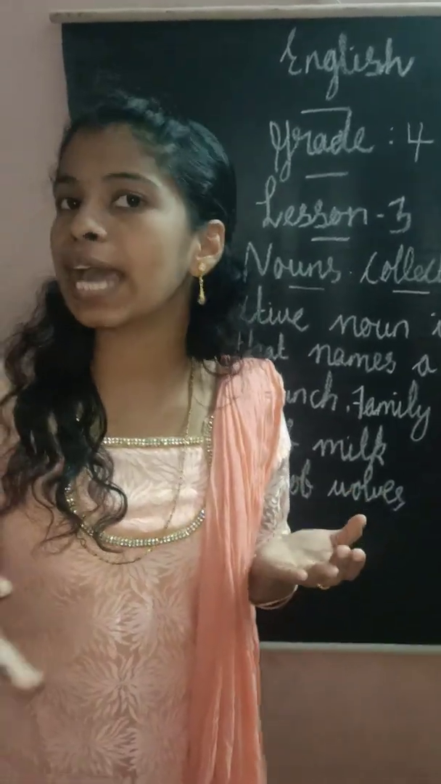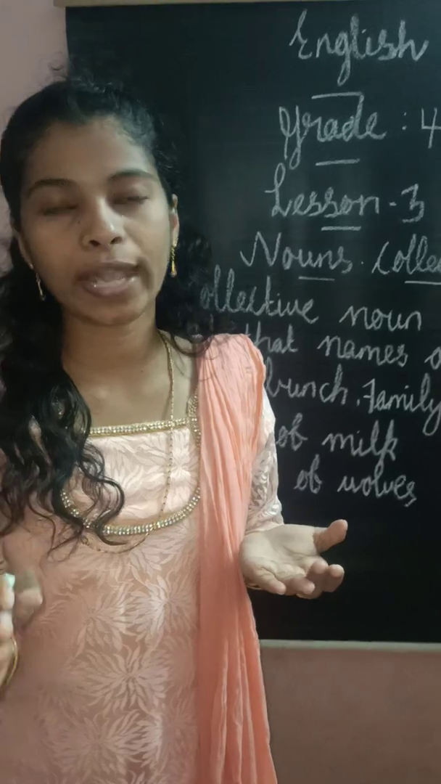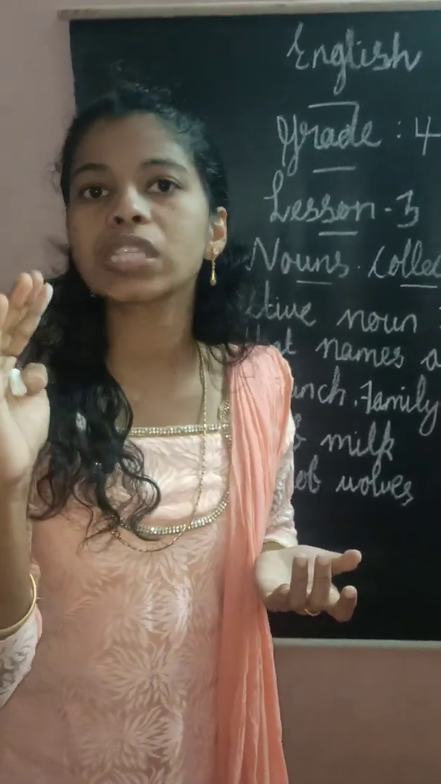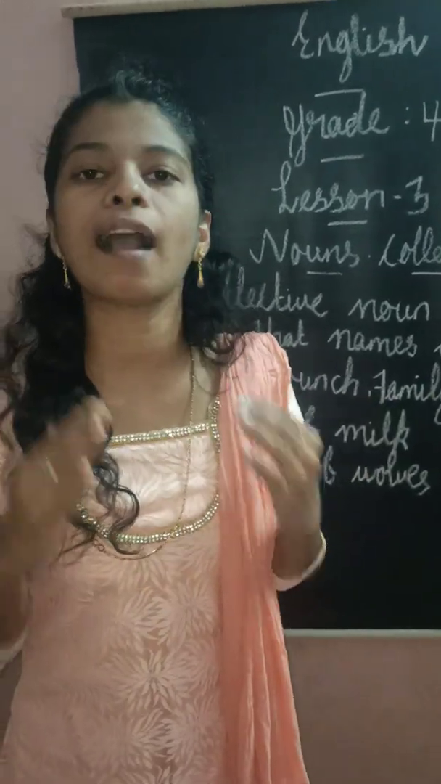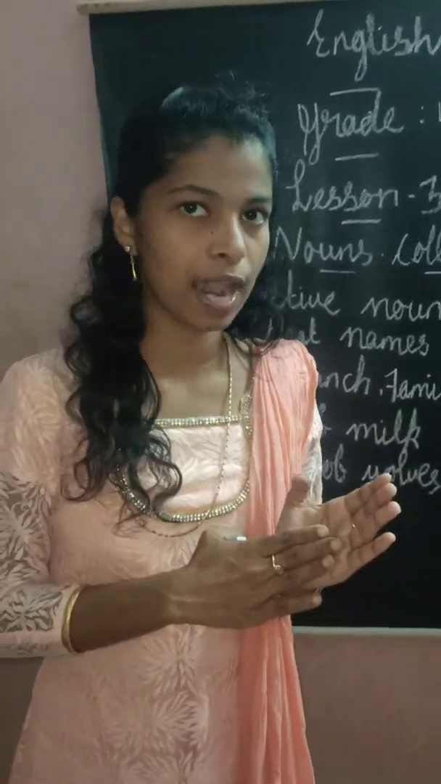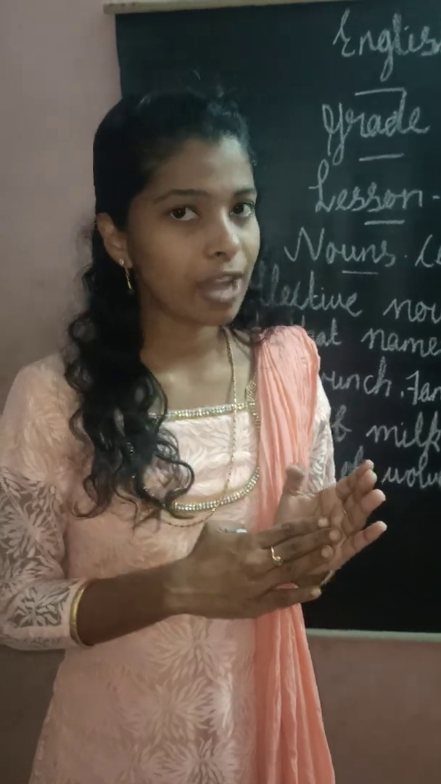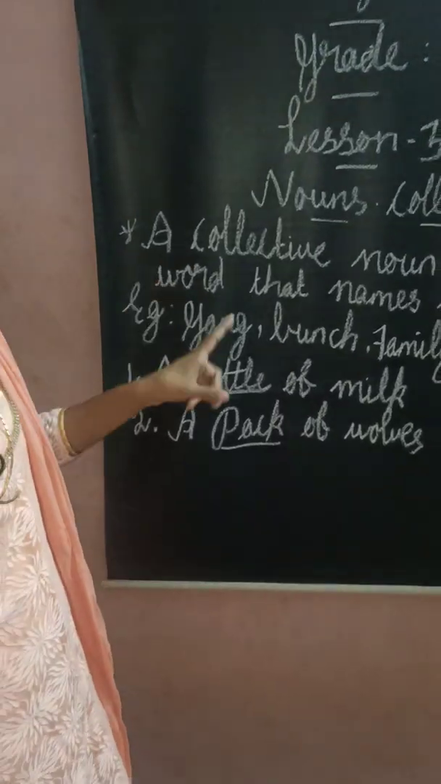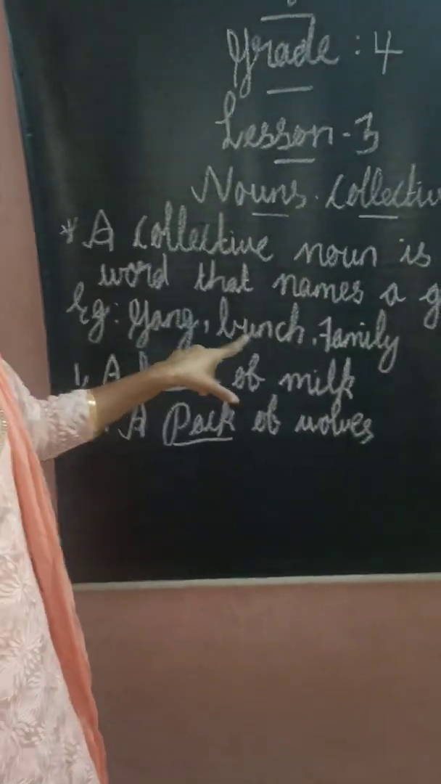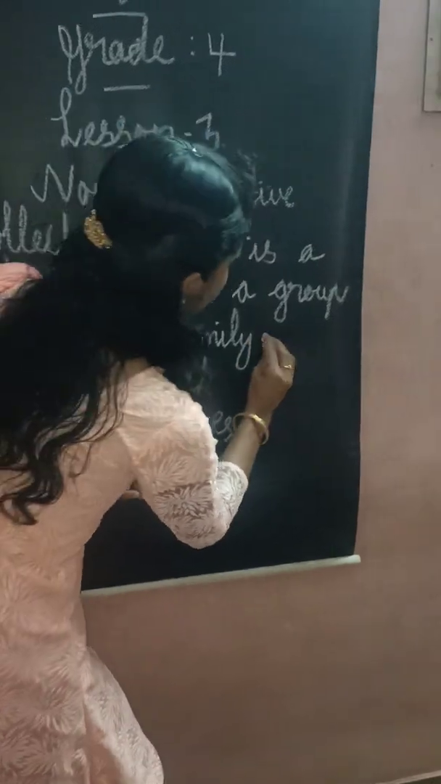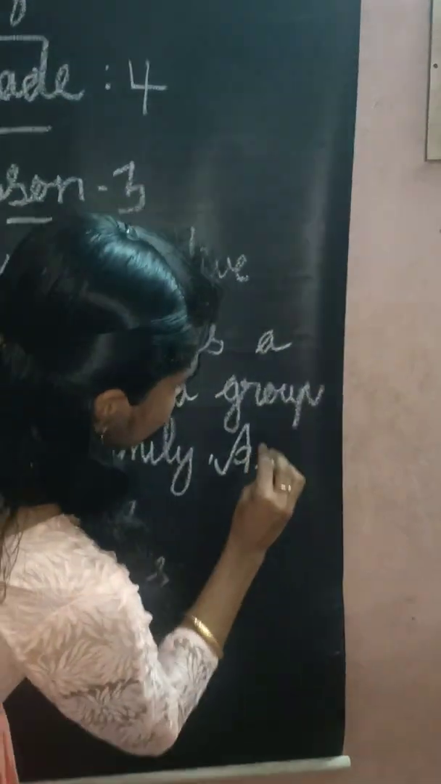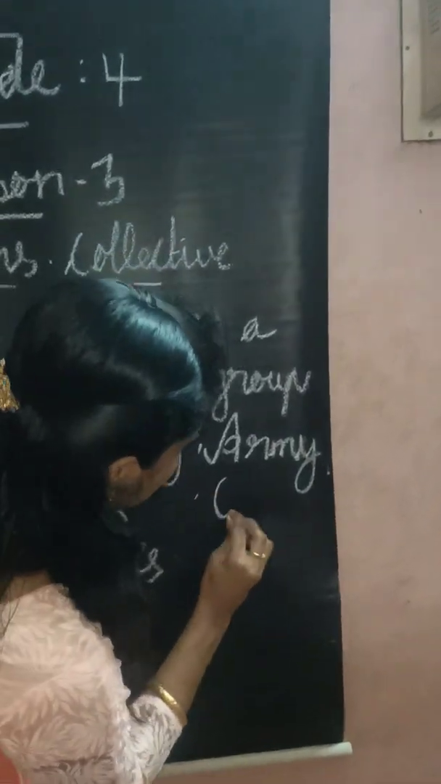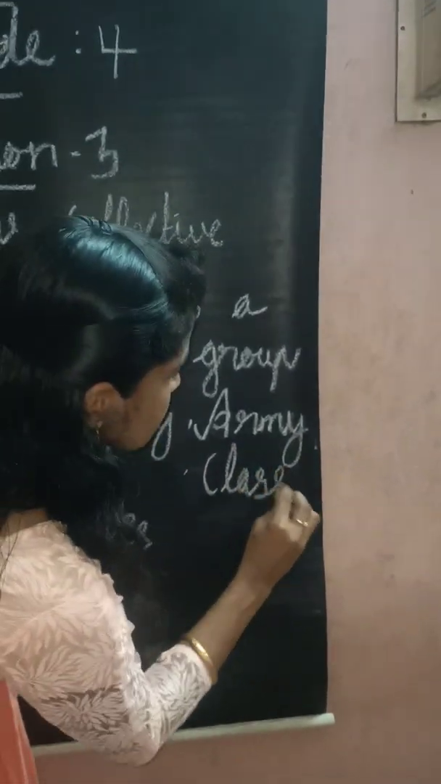In here, which is the collective noun? A group. So those words indicate a group. We will call them a collective noun. Have you understood? Listen. Here I have given some example words of collective nouns: gang, bunch, family. Next, army. Okay, class. Let's say this class also. Class is also a collective noun.